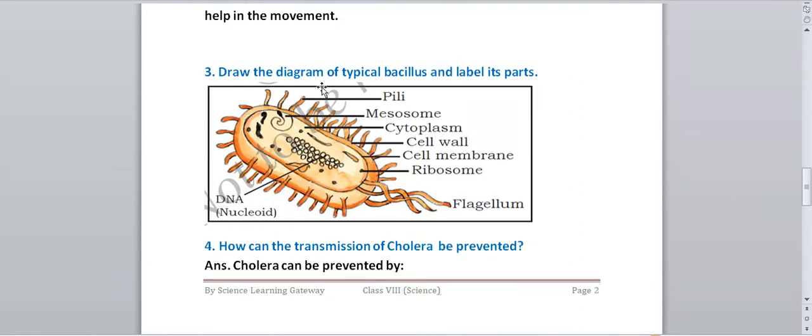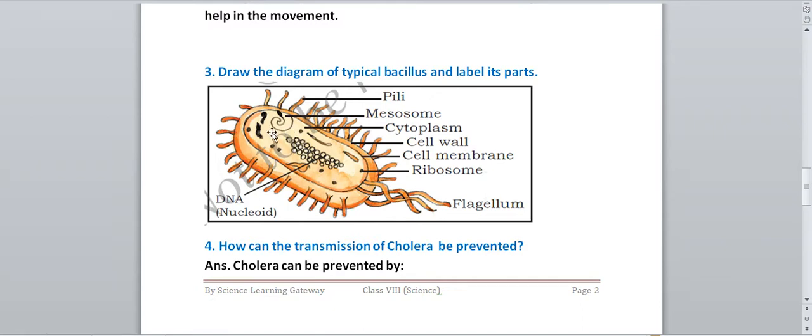Next question, draw the diagram of a typical bacillus and label its parts. This is a diagram given in your textbook. This is the diagram you have to practice. See the structure, you can see the long thread-like structure present in this bacteria. This is called flagella, which help in the movement of the bacteria. In the center, we have the genetic material, DNA over there, okay? And this round bean-type structure is called the mesosome. And the hair-like structures present all over the body of the bacteria are called pili.